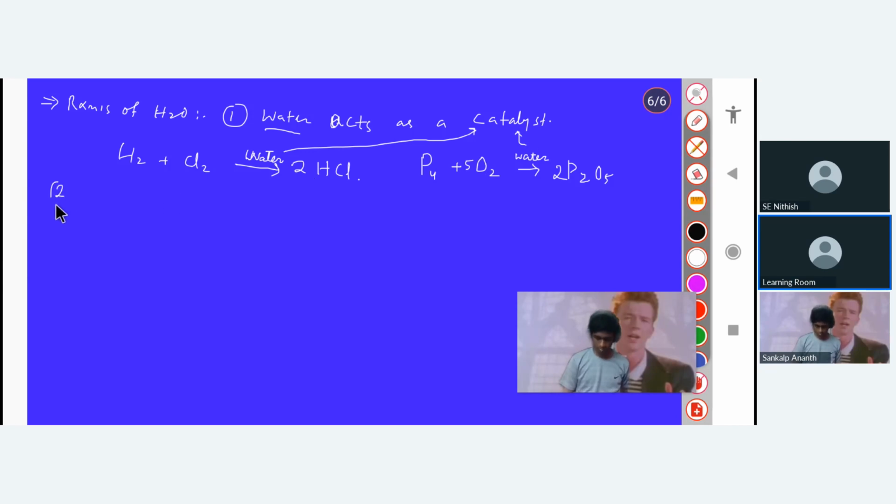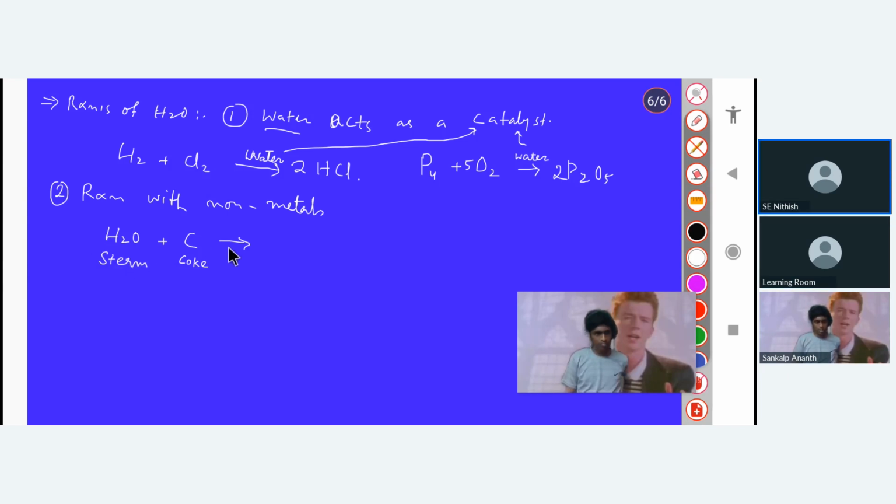The next reaction of water is the reaction with non-metals. For example, if you are reacting water, in the form of steam, with carbon in the form of coke, charcoal, etc., can you tell me what will be the product? It will be carbon monoxide and hydrogen.